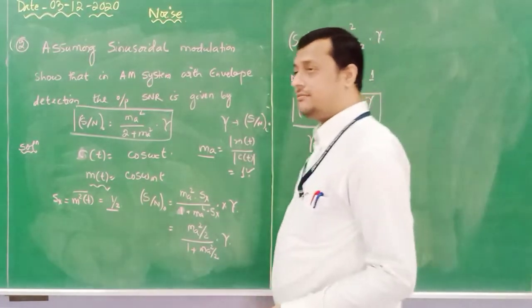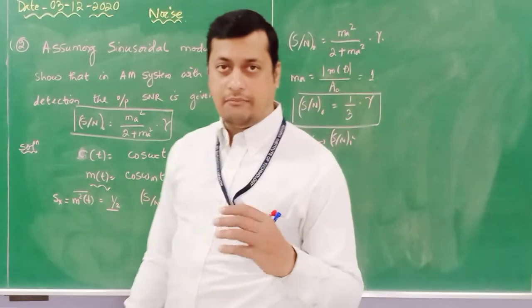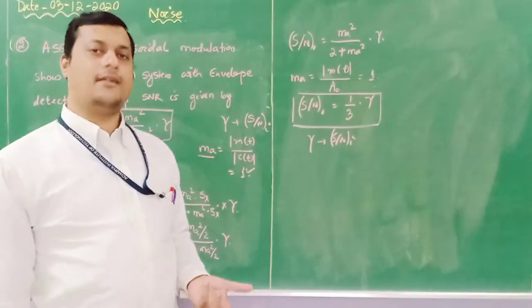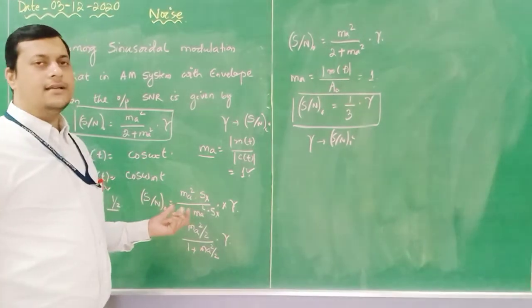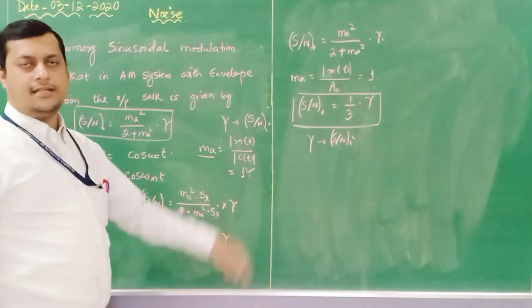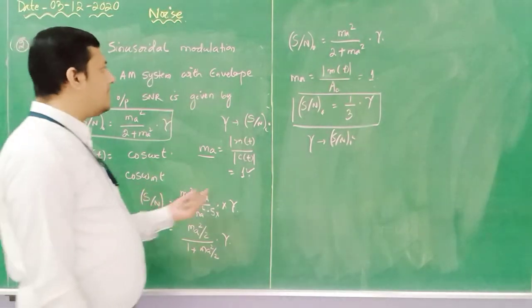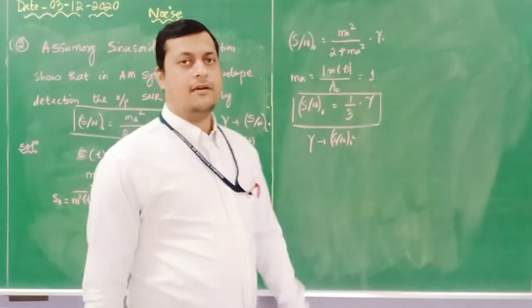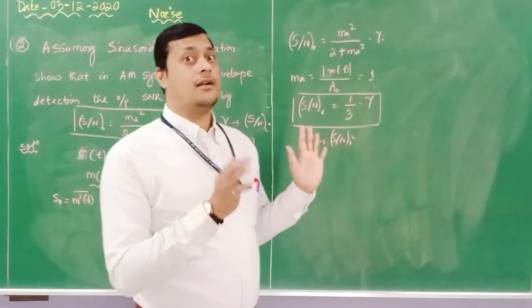Now the question comes, why have I chosen the amplitude as 1 and 1, why not different? If it is different, then it depends upon the modulation criteria. If Ma is less than 1, it comes under under-modulation.